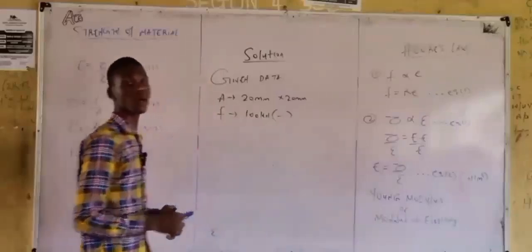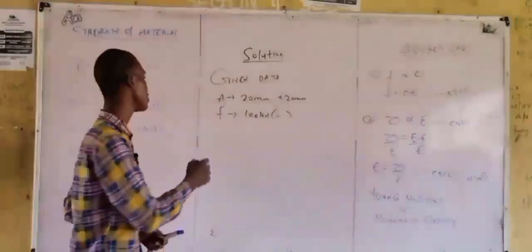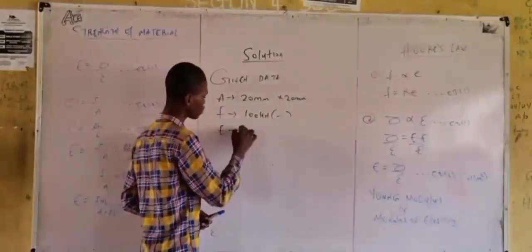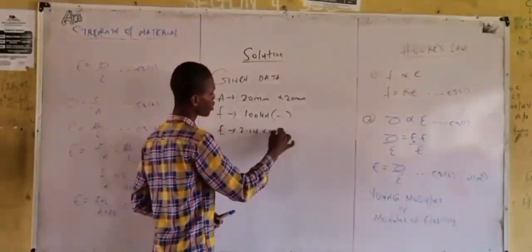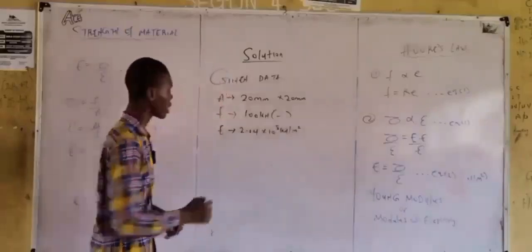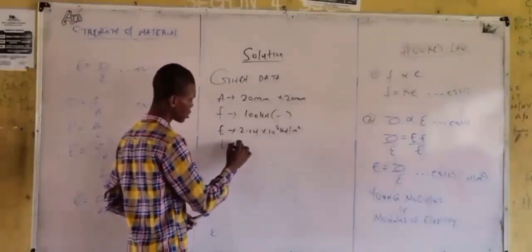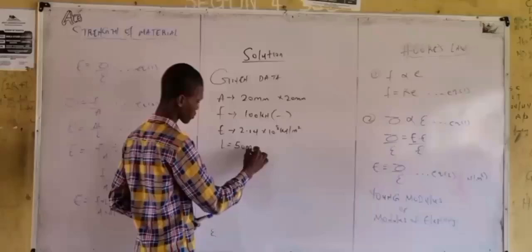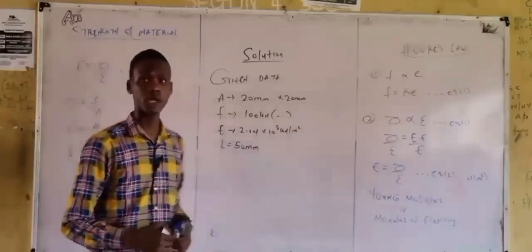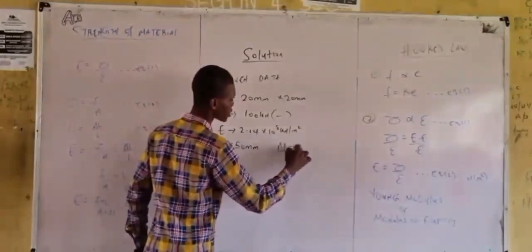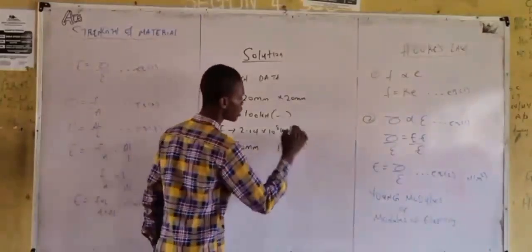We are given E, Young modulus, 2.14 times 10 raised to power 8 kilonewton per meter square. The length is 50 mm. What are we asked to calculate? We have to calculate the change in length, that is the shortening in length.